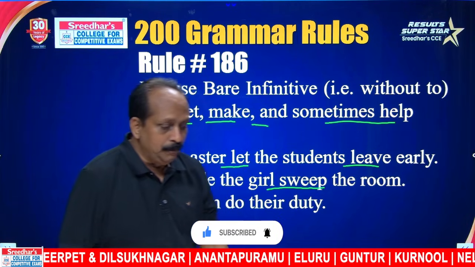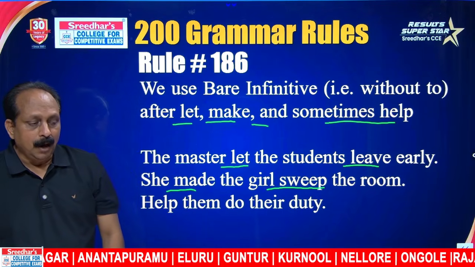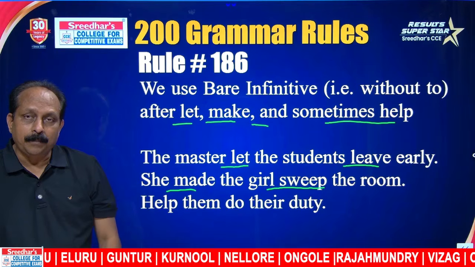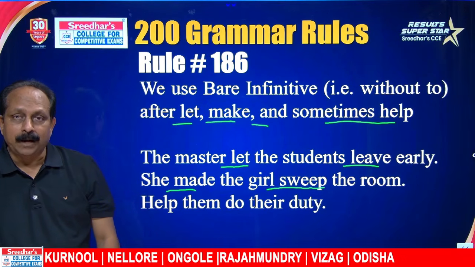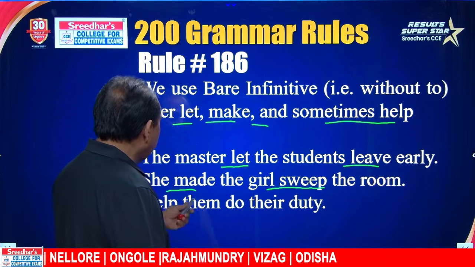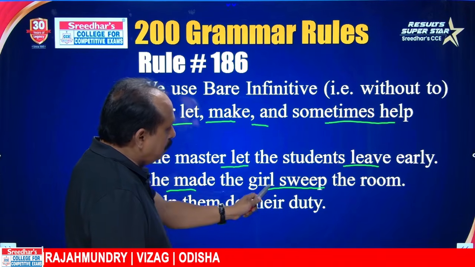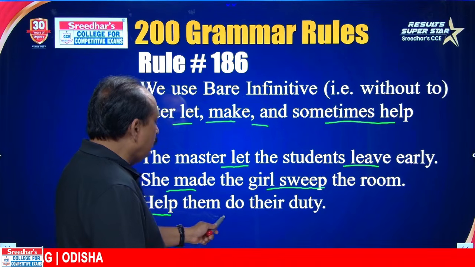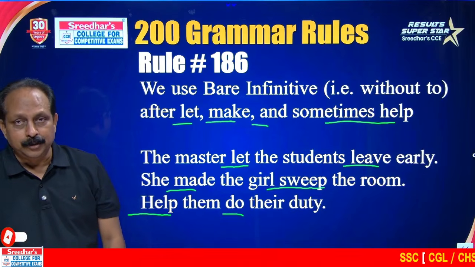We have causative verbs. When we use causative verbs, we cannot use the preposition to in active voice. We can use it in passive voice. Here, she made the girl to sweep is a common error. Made the girl sweep. Sweep is a bare infinitive. Help them do their duty. We should not say help them to do their duty.